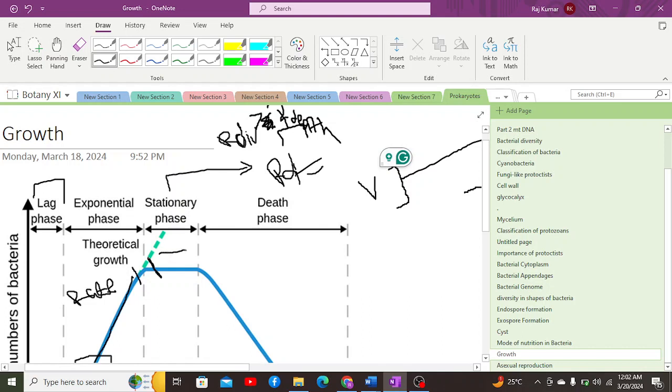The phase obtained in this condition is the stationary phase, or in other words we can also call it the maximum stationary phase.